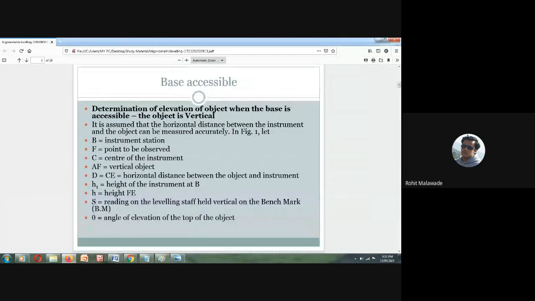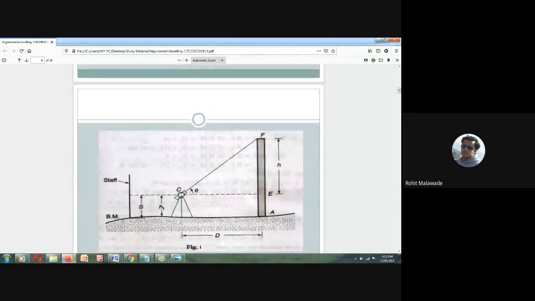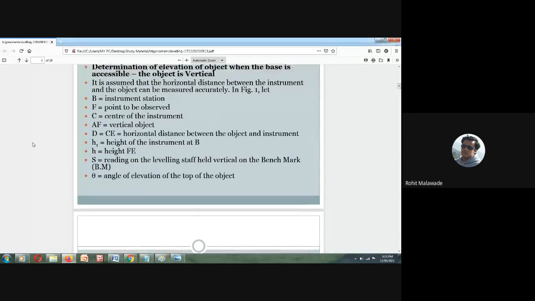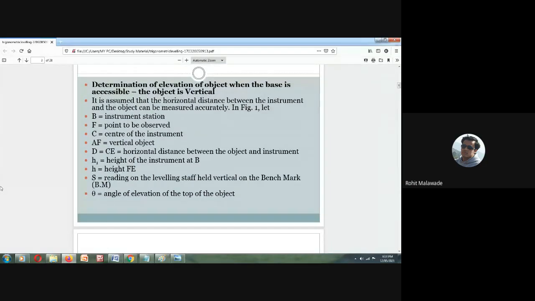It is assumed that the horizontal distance between the instrument and the object can be measured accurately. This is your instrument and this is your object, right? It is assumed that it can be measured accurately. So this is the first assumption that we are going to make in the first case.